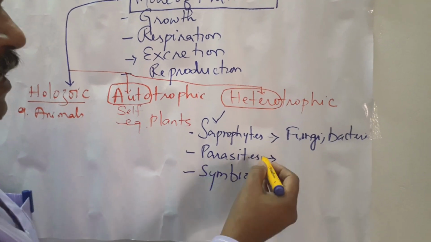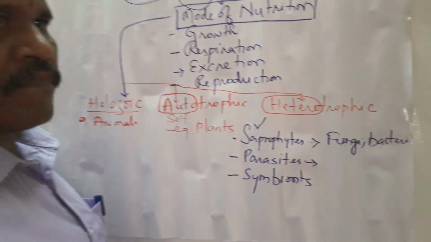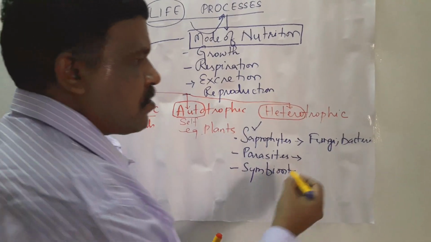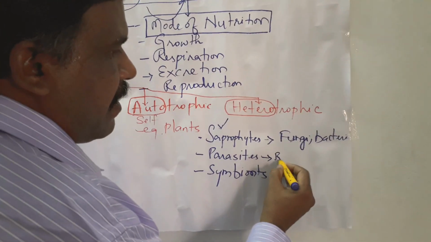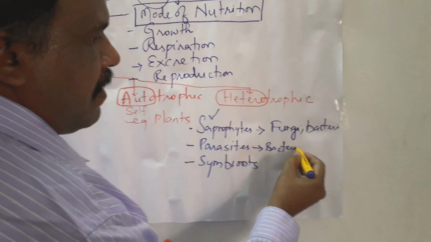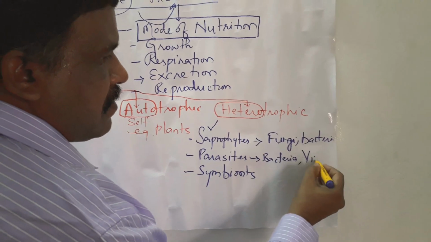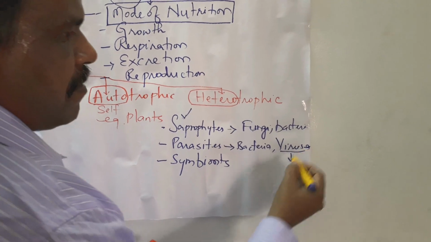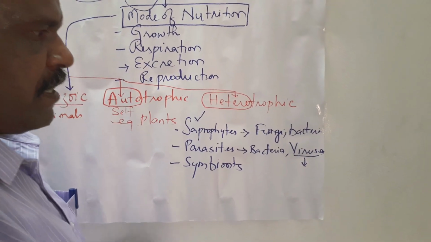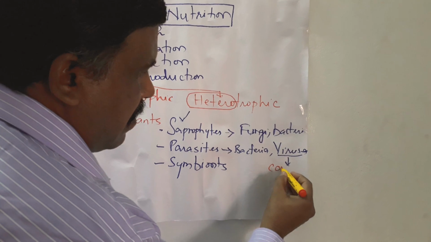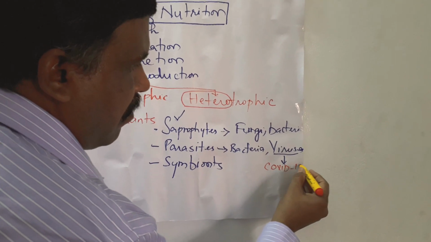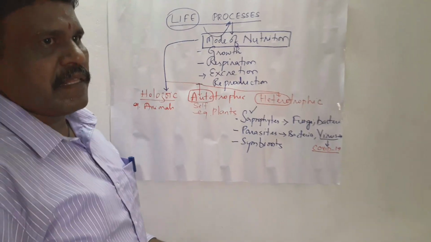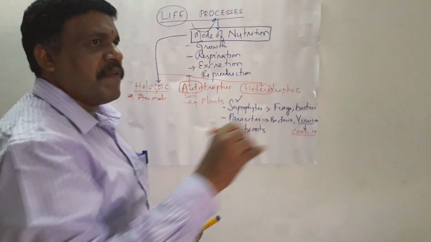Parasites live inside the living host, either plants or animals. There again we can take bacteria. Some bacteria, and we can take viruses. Which virus is creating a lot of problems now? COVID-19. Yes, it's creating great havoc in the whole world. So it is a parasite. It is killing people. It's living inside the living host.